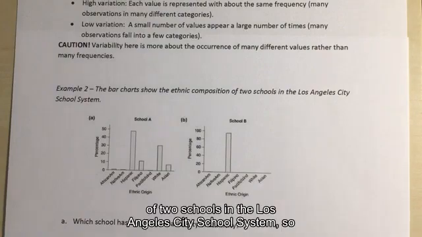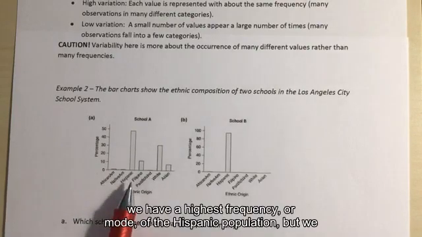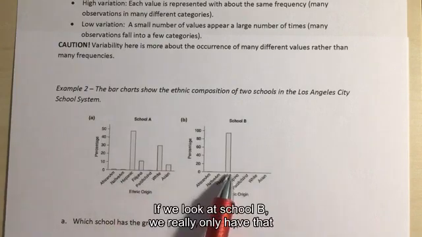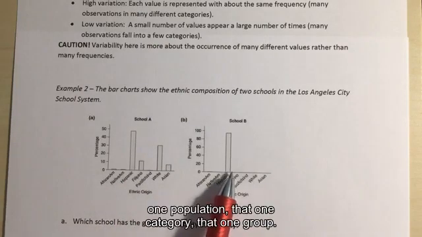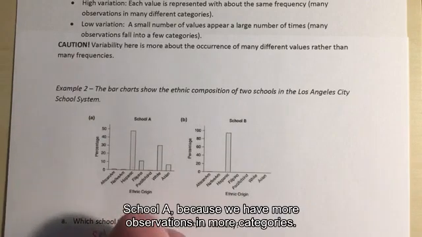So in example 2, the bar chart shows the ethnic composition of 2 schools in the Los Angeles City school system. We have School A and School B. Looking at School A, we have a highest frequency or mode of the Hispanic population, but we do have a few other ones as well. If we look at School B, we really only have that one population, that one category, that one group. So which school has the greater variability? School A.